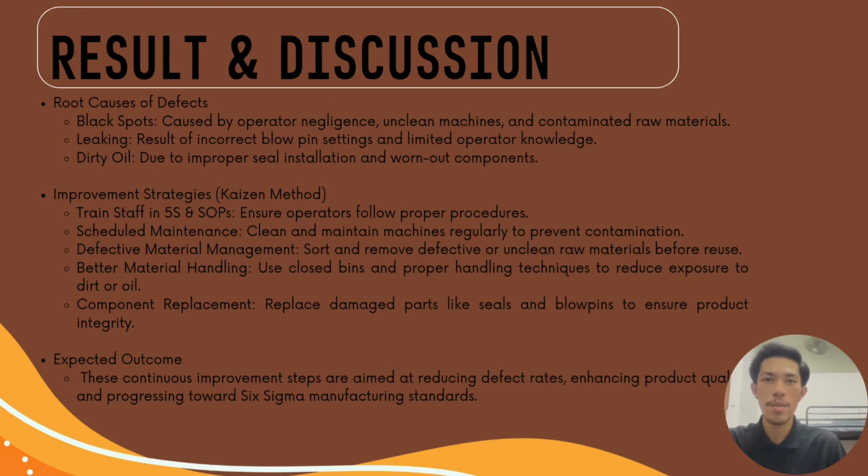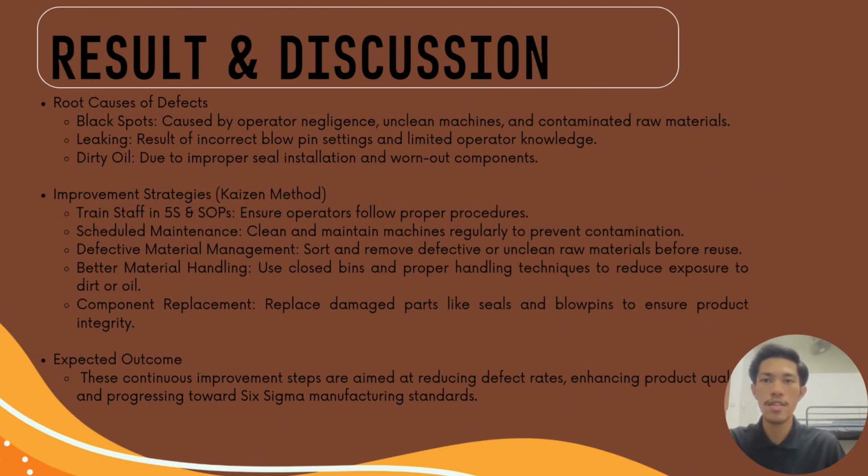Black spots happen when the machines are not clean, the raw materials are dirty, or the operator does not follow the correct steps. This makes the product look bad and not safe to use. Leaking happens when the blow pin is not set properly or when the operator does not know how to adjust it the right way. This can cause the product to lose its shape or not hold liquids. Dirty oil happens when machine parts like seals are broken or not installed properly, which makes the product oily and dirty. To fix all of this, we will train all our staff to follow 5S rules and standard operating procedures (SOP) so they understand the right way to work.